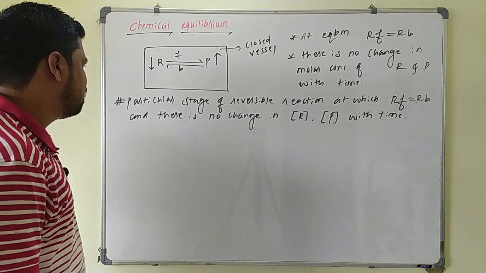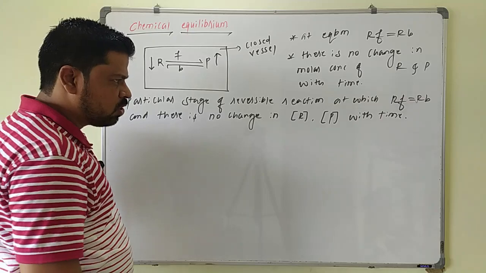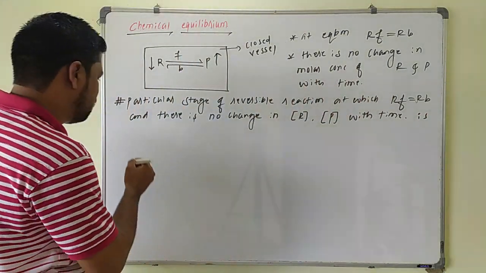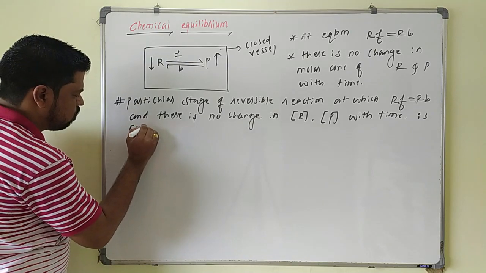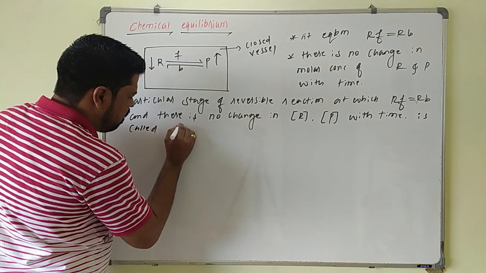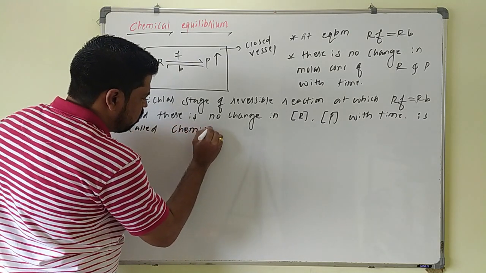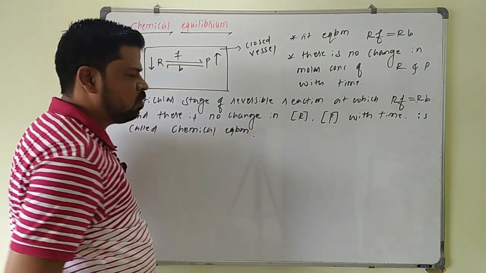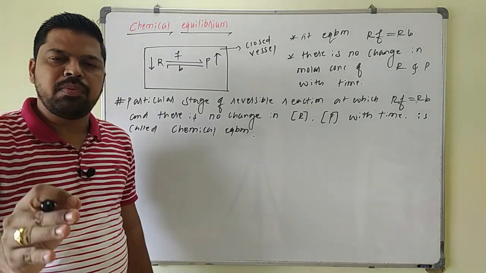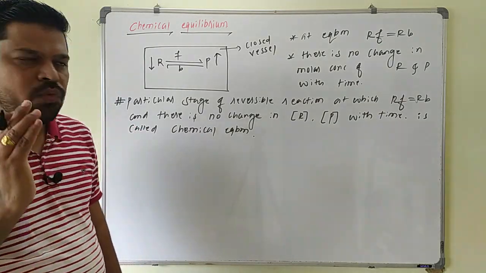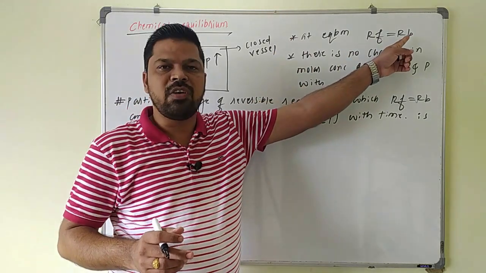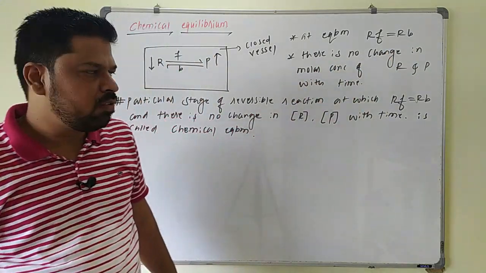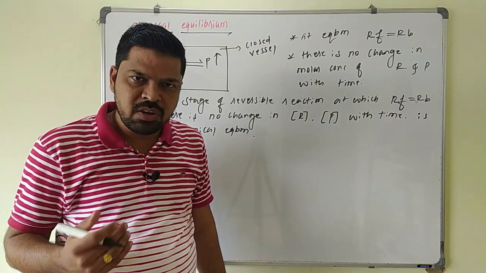So this particular stage is called as what? Equilibrium. So it is called chemical equilibrium. So what is chemical equilibrium? It is the particular stage of the reversible reaction where the rate of forward reaction becomes equal to rate of backward reaction, and at this stage there is no change in the concentration of reactant or product with time.